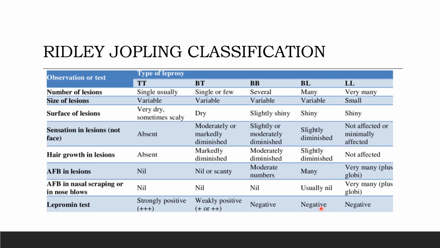Lepromin test negative. When we go for the polar lepromatous leprosy, you can see the number of lesions are many, size of the lesions are small, surface of lesions are shiny, sensation is not affected or minimally affected, hair growth would not be affected, acid fast bacilli in lesions are many, plus there would be globi. In nasal scraping also there would be many, plus the globi, and lepromin test would be negative.